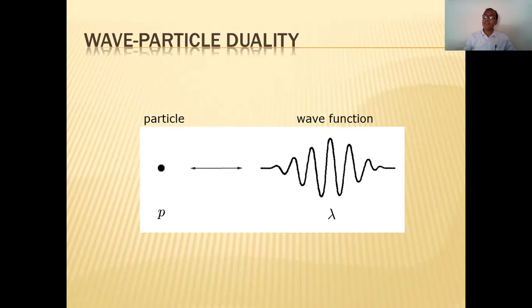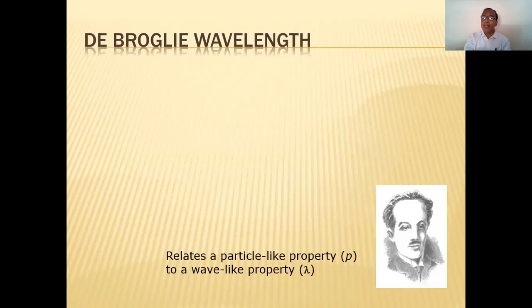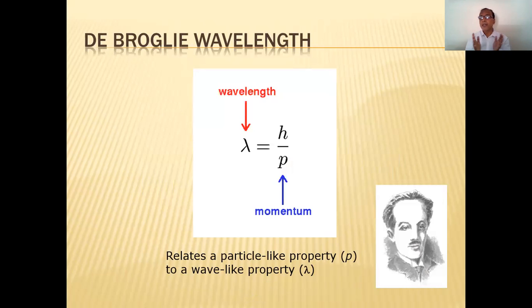This wavelength is called de Broglie's wavelength, and it is denoted by this symbol, as you know, lambda. So hereafter when I say wave, you should understand that it is the de Broglie wave. When we consider the wavelength of a wave, you should remember that it is the de Broglie's wavelength, isn't it? Now de Broglie's wavelength, as in the previous case, lambda, is equal to h upon p, isn't it? Where h is what? Planck's constant. Planck's constant.